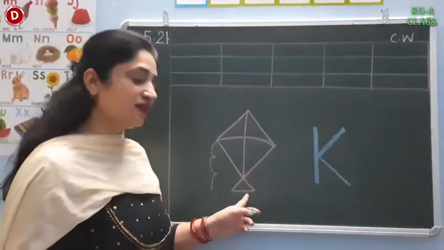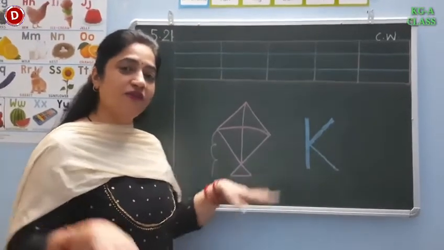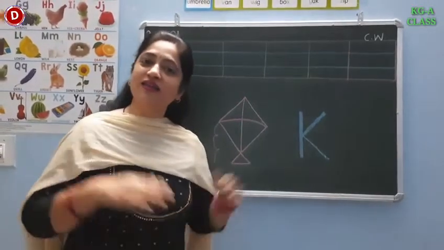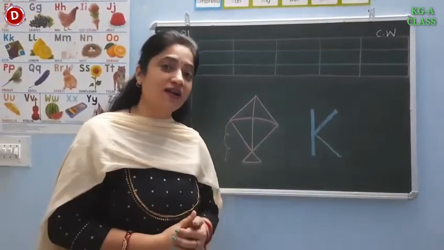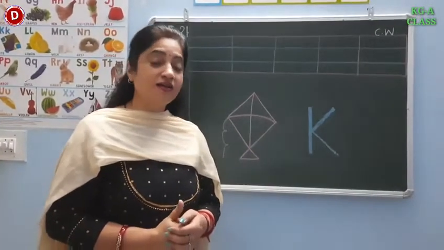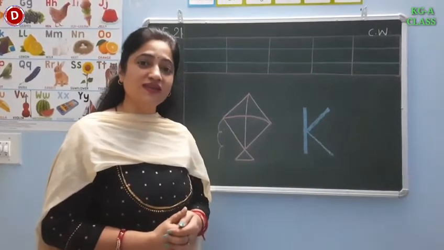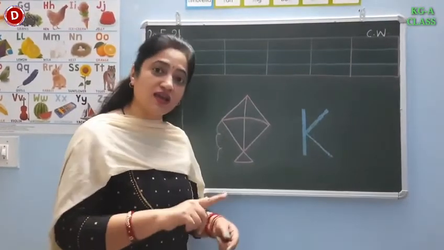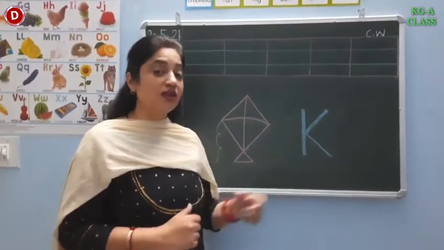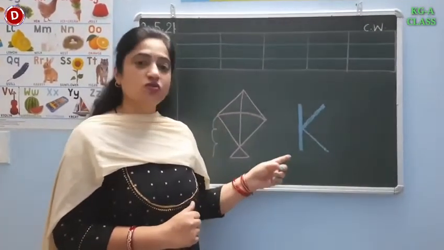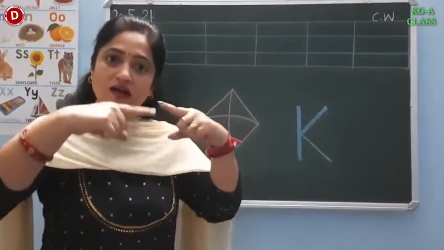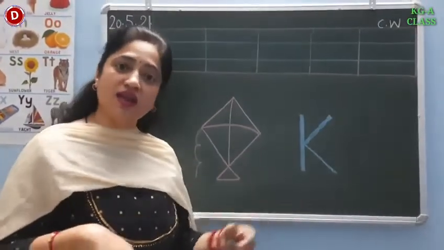Look here, this is a kite and kite flies in the sky. Kites are flying in the sky, ka-ka-ka. So children, this song is very easy and this K is kicking ka. The sound of C and sound of K is K. It is almost same, isn't it? But C is curling K and K is kicking K.